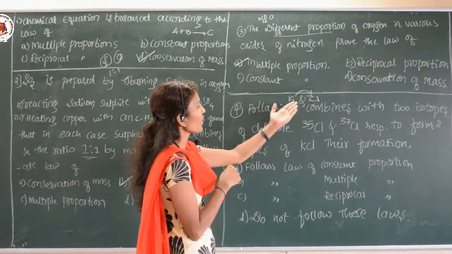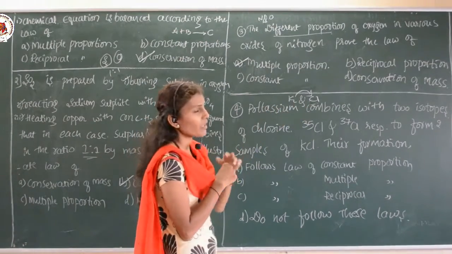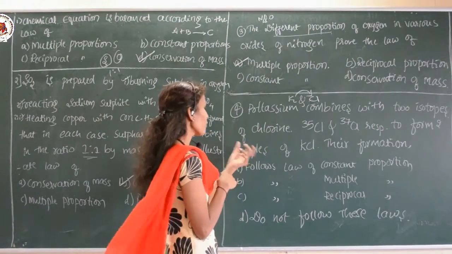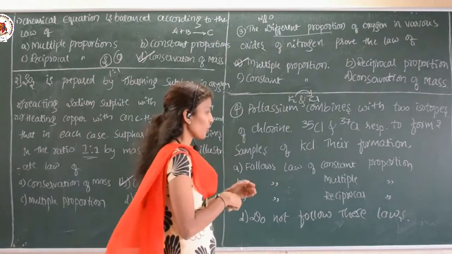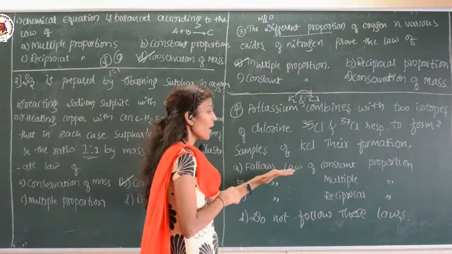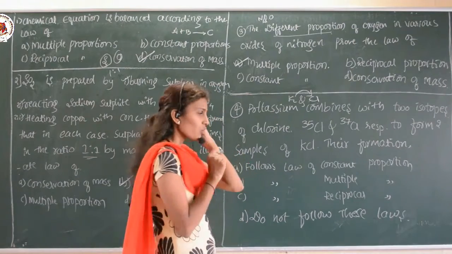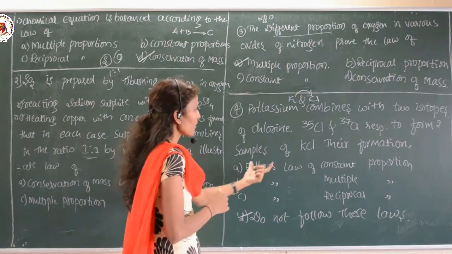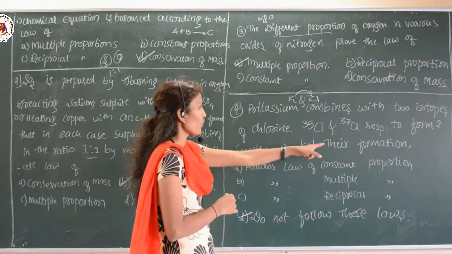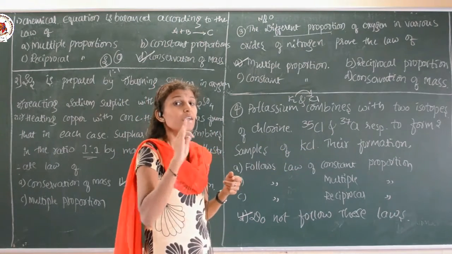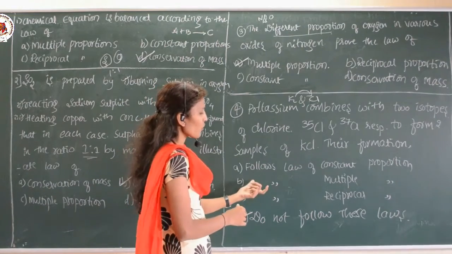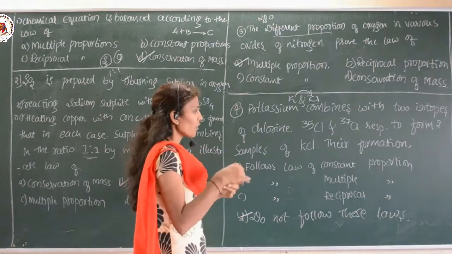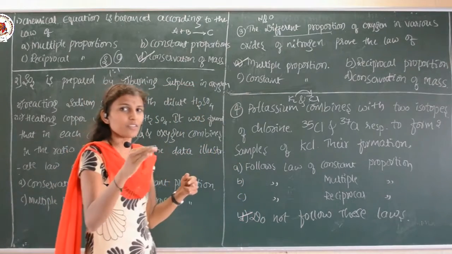When the K is combined with the Cl, having the two isotopes, and it forms the two samples, their formation will not obey any of these laws. So this is the answer, the fourth one is the answer. The formation of the two samples of the KCl does not follow any laws of chemical combination. Okay. So next we will continue in our next session.